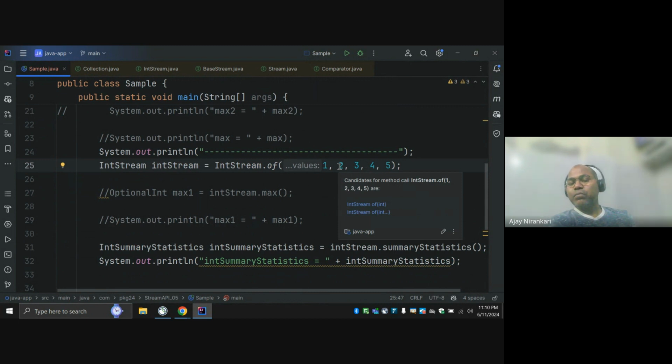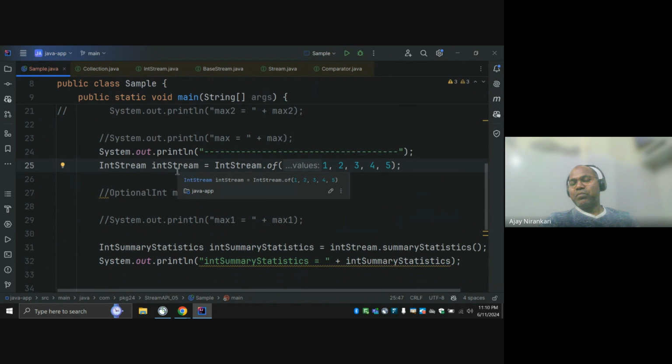I'm not going to write code for finding the maximum salary. I know the salary is a number, long or double, so I can just use the specialized form of a stream and a simple method: get max, get sum, get average. I want to find the average salary of my employees.